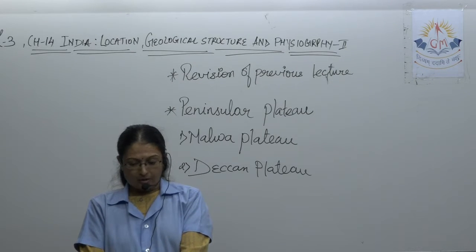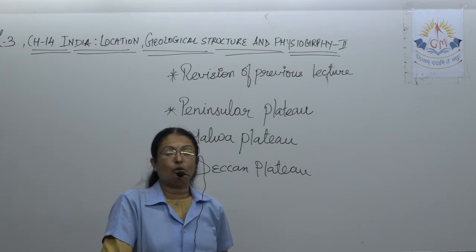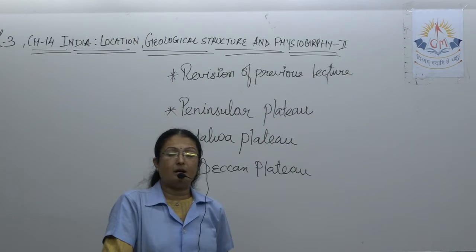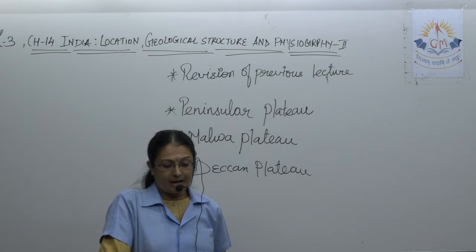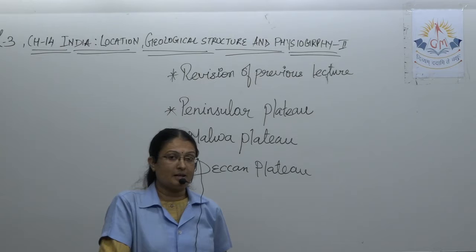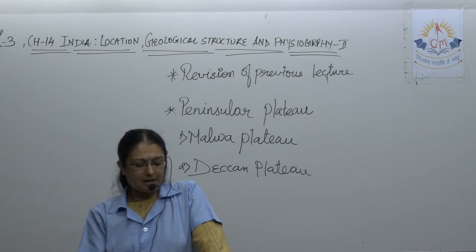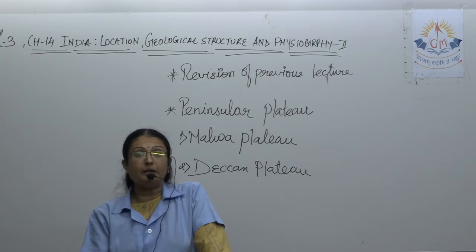Now the other point you have to keep in mind is about the neighboring countries. As I told you, when we talk about the location and the neighbors, you have to keep the 8 cardinal directions in mind. India has common land boundaries with Pakistan and Afghanistan in the northwest. What is the direction of Pakistan and Afghanistan? That is the northwest, between north and west. So India has common land boundaries with Pakistan and Afghanistan in the northwest, and with China, Nepal and Bhutan in the northeast.